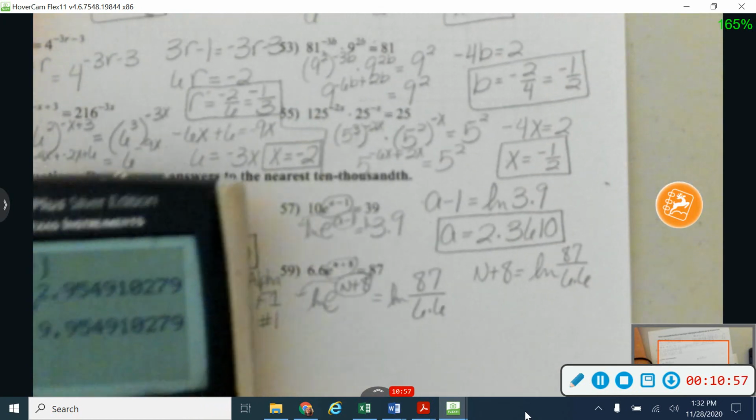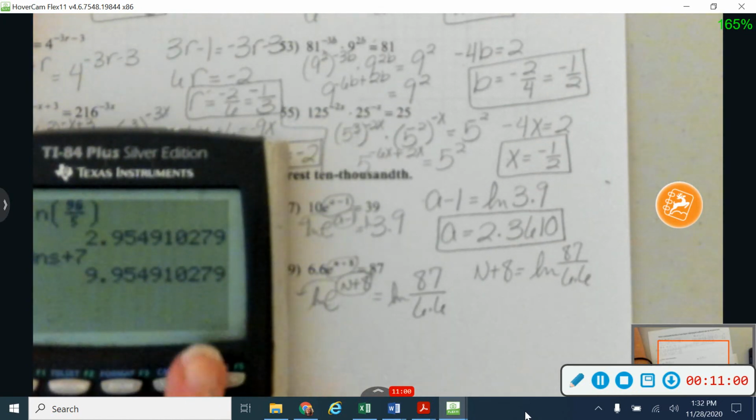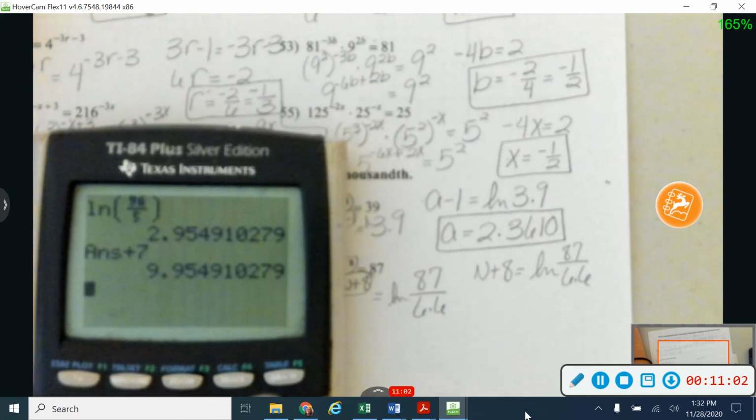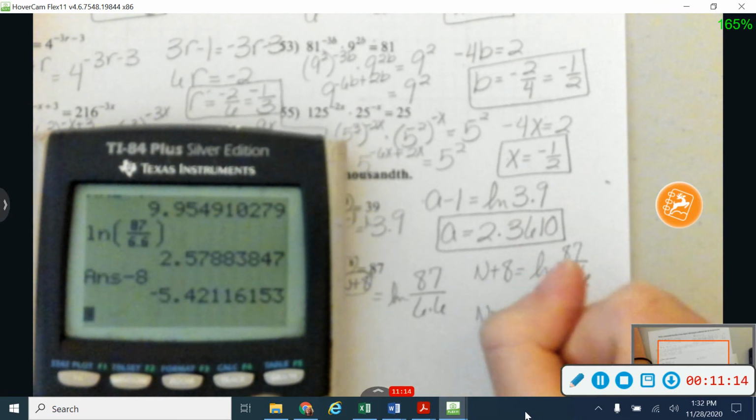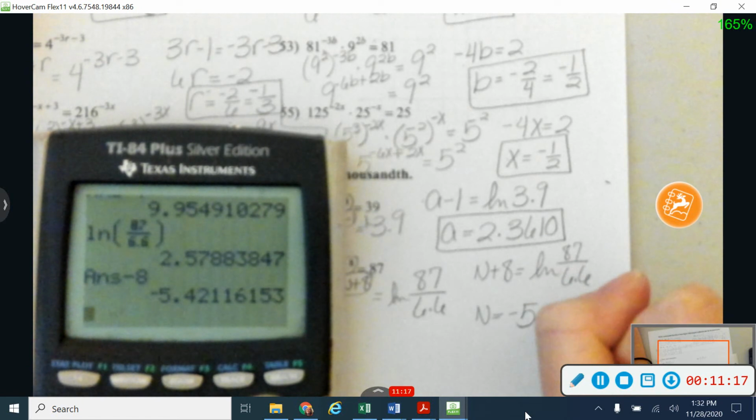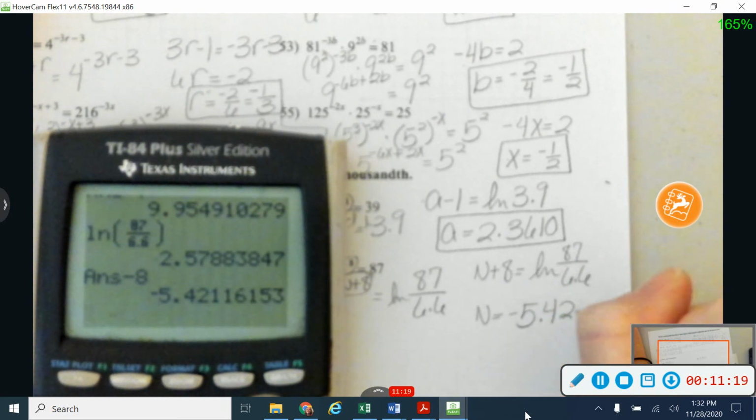Alright, this would be a really good place to use that alpha F1 number 1. So back in my calculator, I'm going to put in the natural log of alpha F1 number 1, 87 over 6.6. And then I'm going to subtract over my 8. And that one gives me that n equals negative 5.4212.